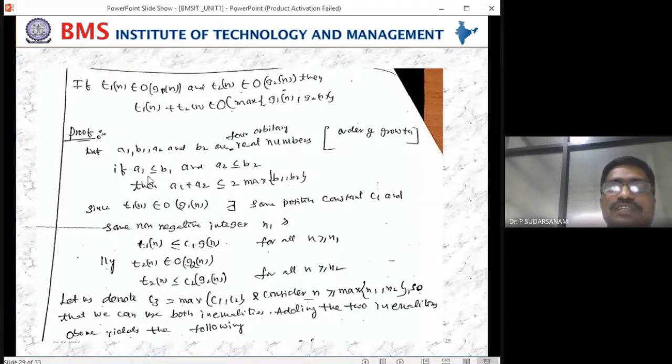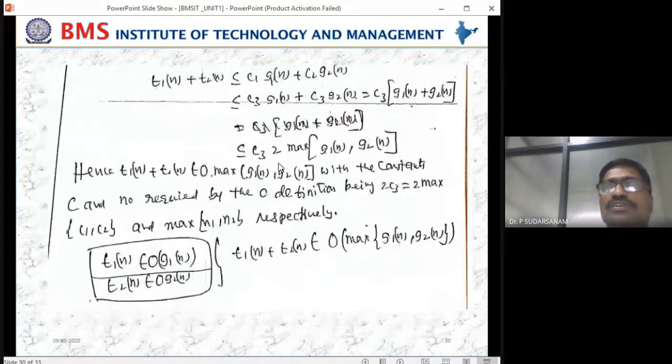This is less than or equal to this, which is less than or equal to this. A1 plus A2 is less than or equal to 2 times the maximum of B1 comma B2, you can write it. Similarly here also, you have written this one less than or equal to, because T1, T2 are less than or equal to, the inequality already written.